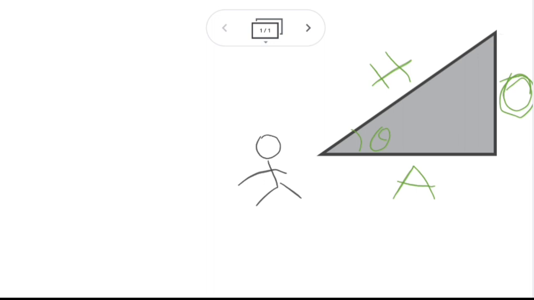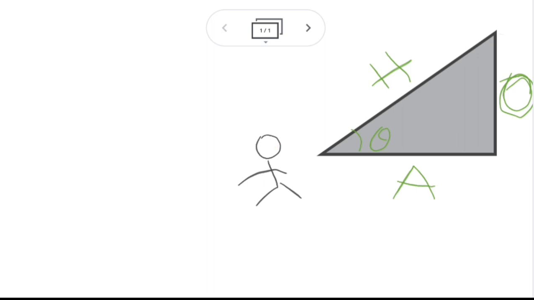How am I able to say that this is O and this is A and this is H? I'm only able to say that because this is the opposite side, it is against the angle. The adjacent side is in line with the angle, and the lengthiest side is the leftover side, that is called the hypotenuse. So this is what it is. You got the idea, and you look so cool now, you look happy.